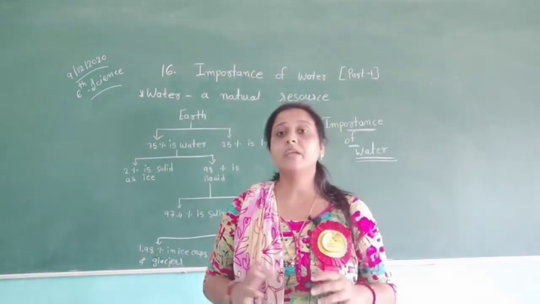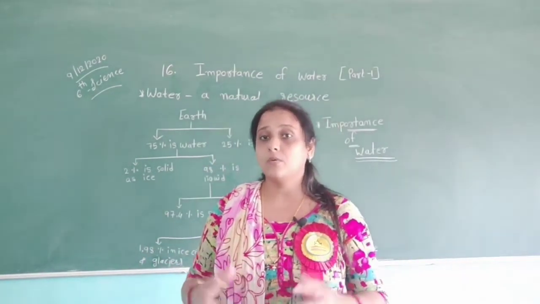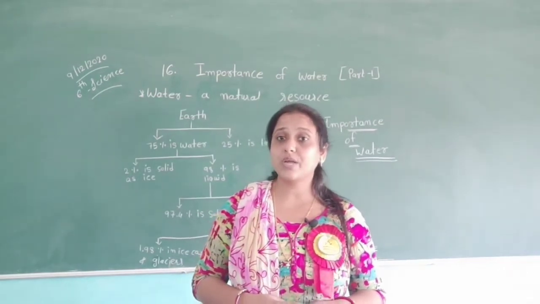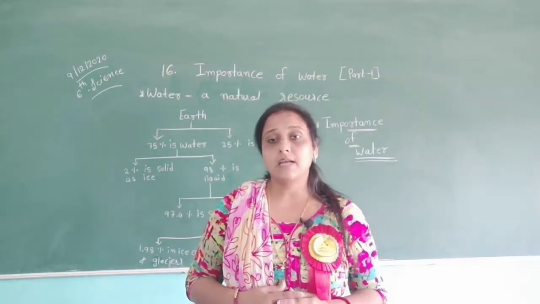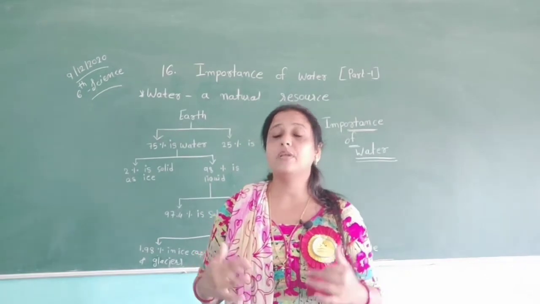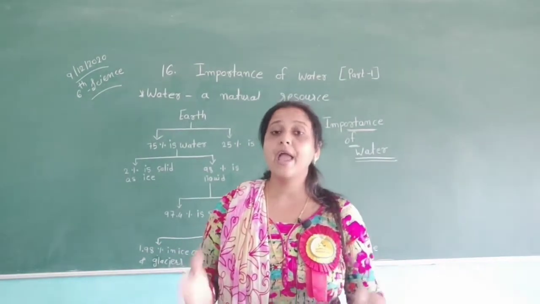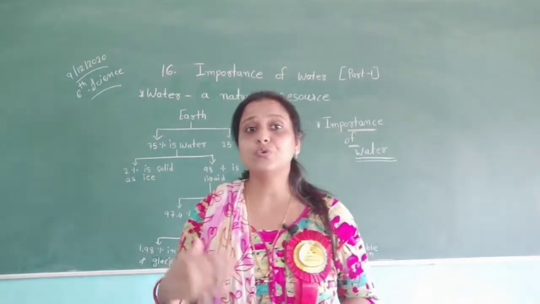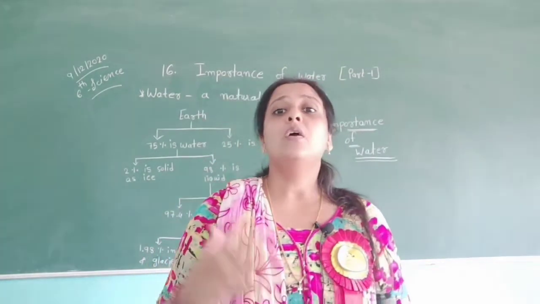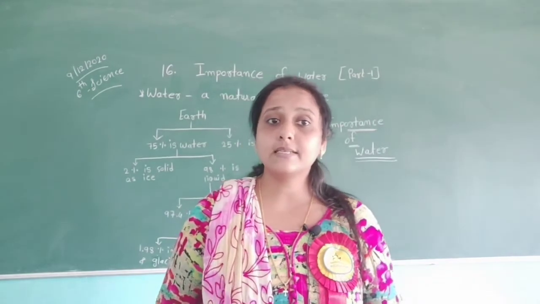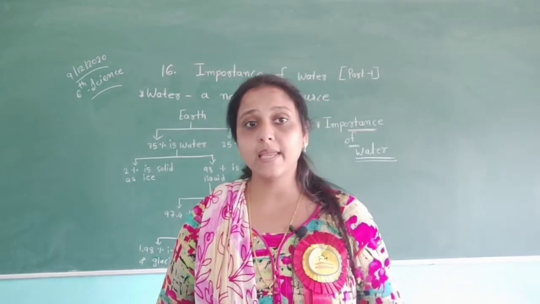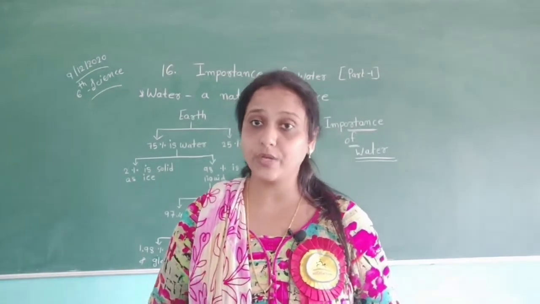We all know that to live on earth we use two gases, carbon dioxide and oxygen. We breathe in oxygen and breathe out carbon dioxide, and for this process we also use water. Water helps in excretion of wastes from the body in the form of sweat and urine.